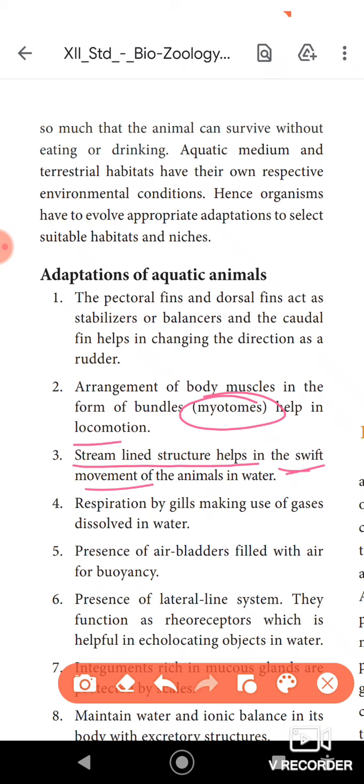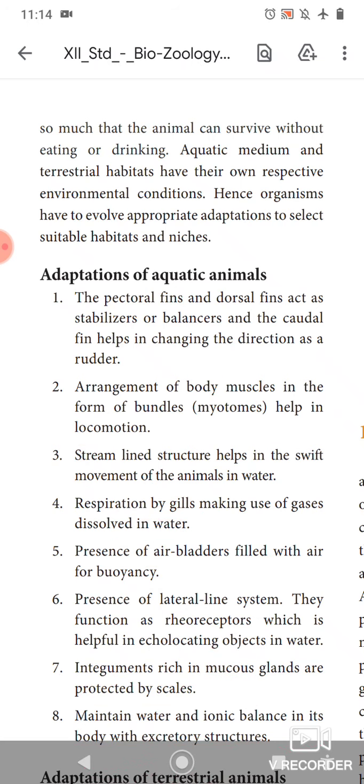Coming to respiration, the fishes have gills. Instead of lungs, the fishes have gills for making use of the gases dissolved in water. The air bladder is present in the fishes for their buoyancy. To float easily in the water, the air-filled bladders are useful.